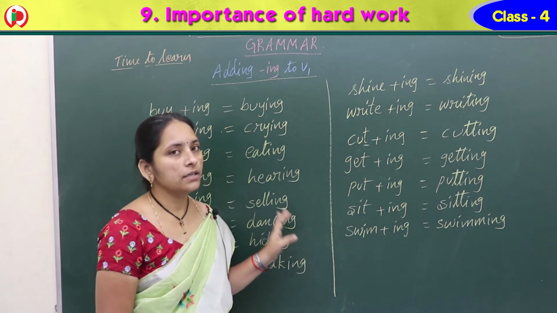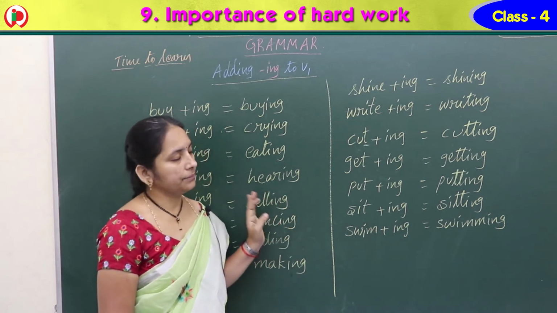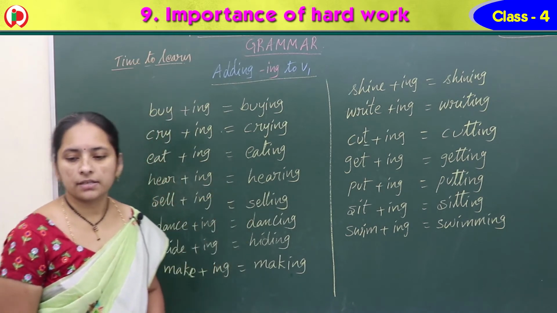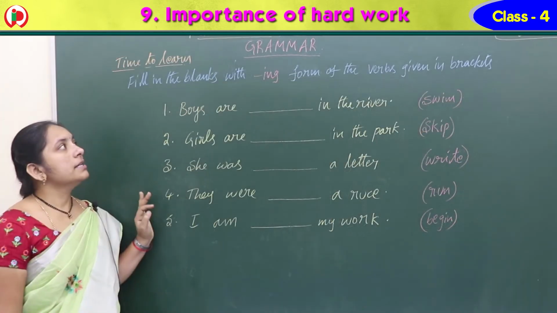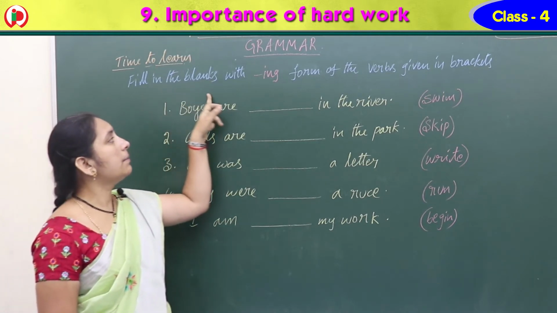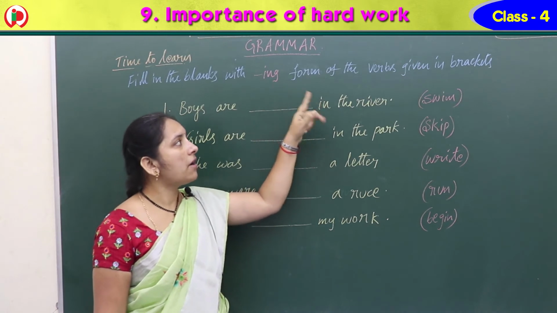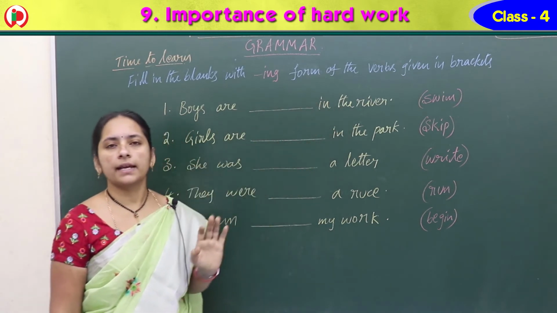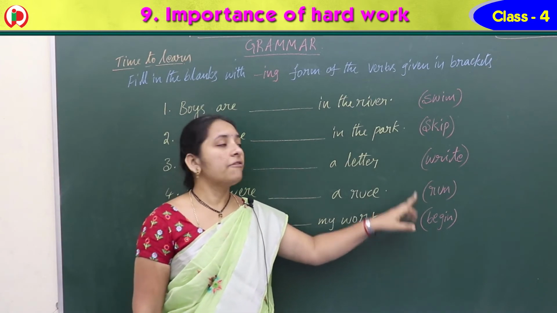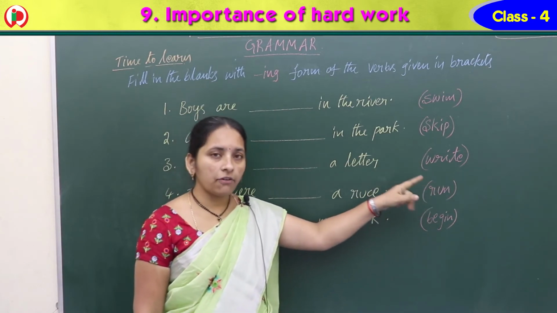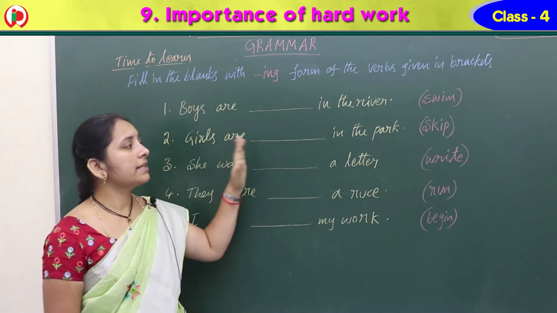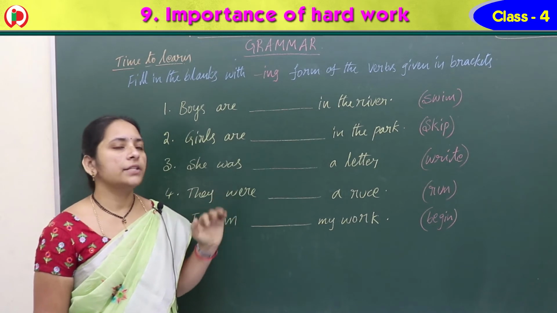Right? Did you understand? So shall we do some exercise on this? Yes, very good. So first write down all this and then I'll give some exercise on this. See, Nana, the example we have here is: fill in the blanks with the ing form of the verbs given in brackets. So in the brackets, they have given the verbs. For this, we should write the ing form in these blanks, right? For every sentence they have given, we should write that ing form.